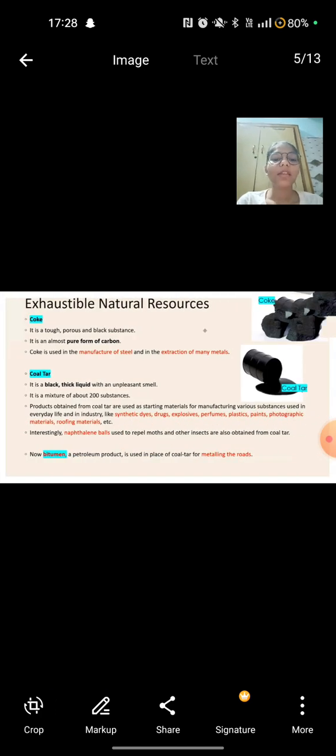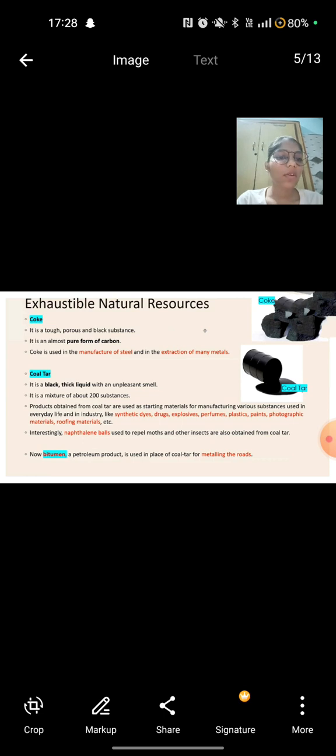Next are the products that we get from coal. First is coke. As we can see in the above picture, coke is a tough, porous and black substance. Coke is the purest form of carbon. Coke is used in the manufacture of steel and in the extraction of many metals.